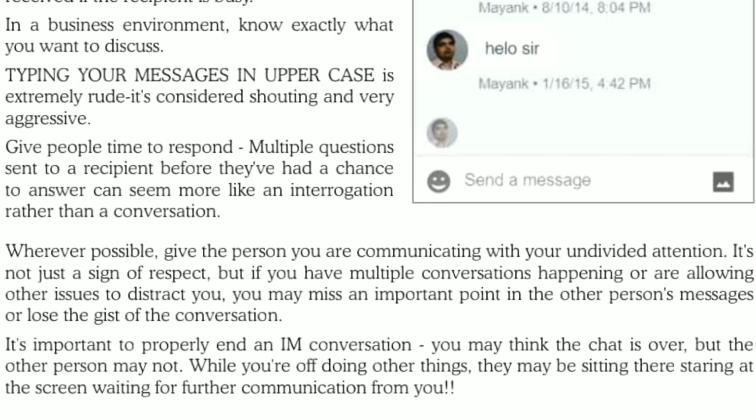Next one is, it is important to properly end an instant messaging conversation. It is very important.